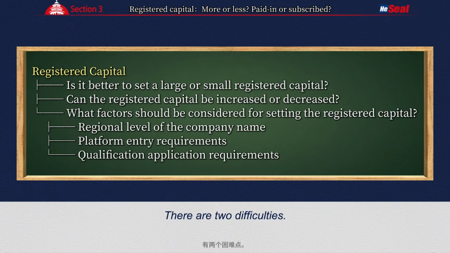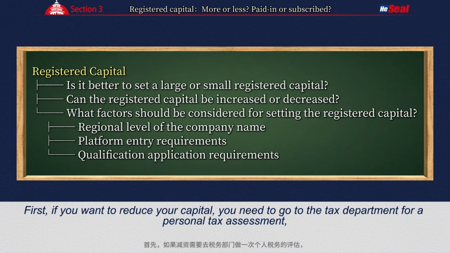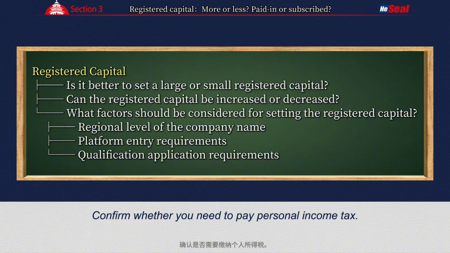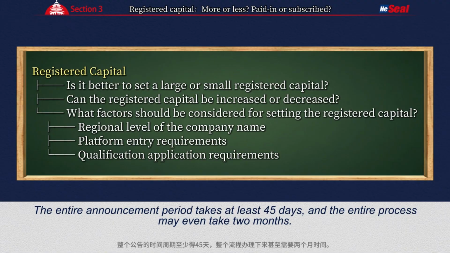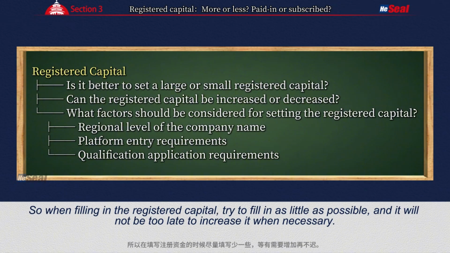There are two difficulties. First, if you want to reduce your capital, you need to go to the tax department for a personal tax assessment, confirm whether you need to pay personal income tax. After shareholders pay a certain amount of personal income tax, they have to go to the Ministry of Industry and Commerce to make a public announcement. The entire announcement period takes at least 45 days, and the entire process may even take 2 months. So, when filling in the registered capital, try to fill in as little as possible, and it will not be too late to increase it when necessary.